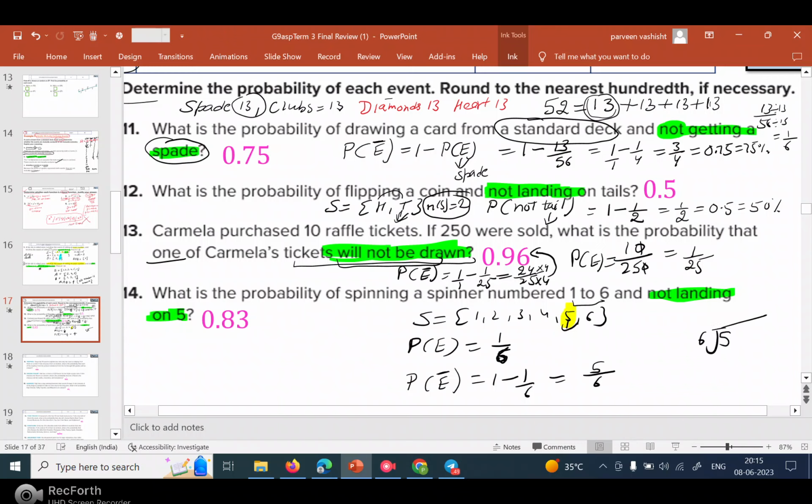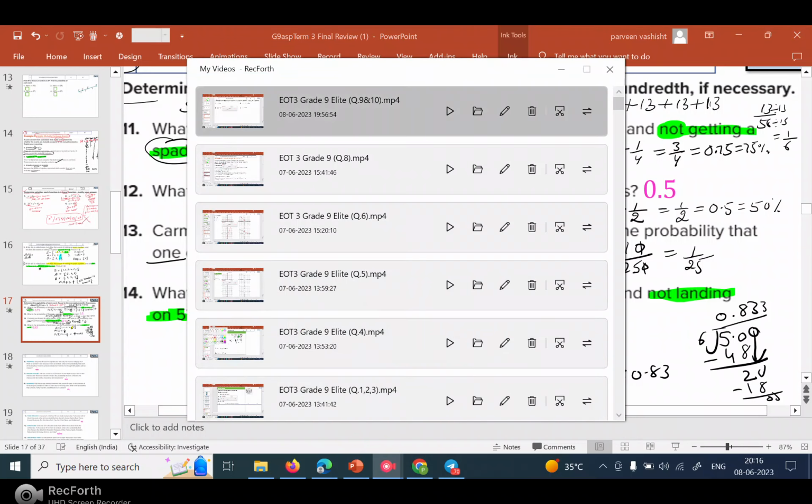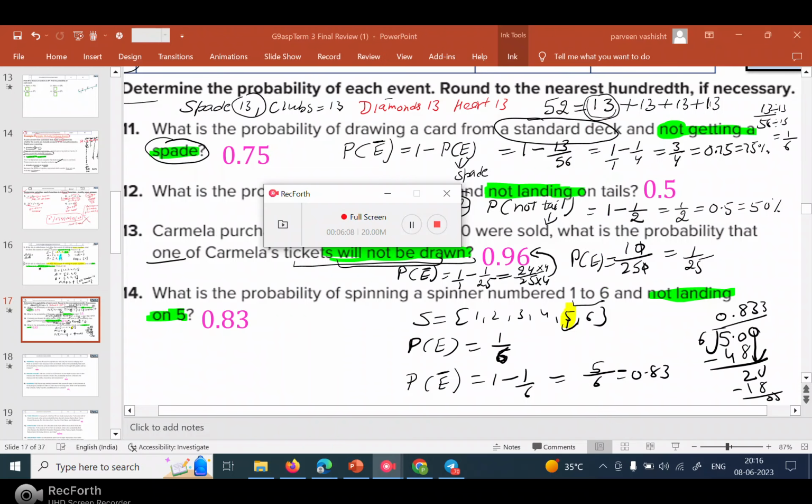If you want to make it a decimal, you can divide. If you are not allowed a calculator, you can divide, because 5 is a small number. Put a decimal, make it 50, it will go by 8 times, that is 48, and 2 will be left, then 20, and it will be 3s like this. It will be 0.83, which is your probability. I hope you understood question number 11, and do it carefully.